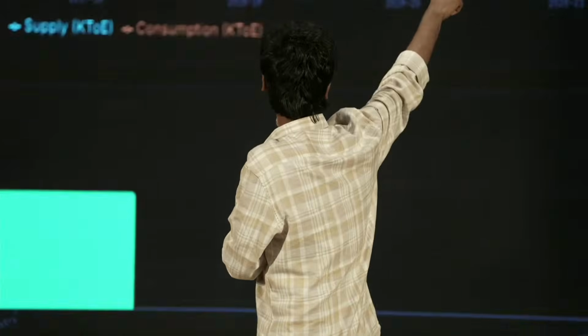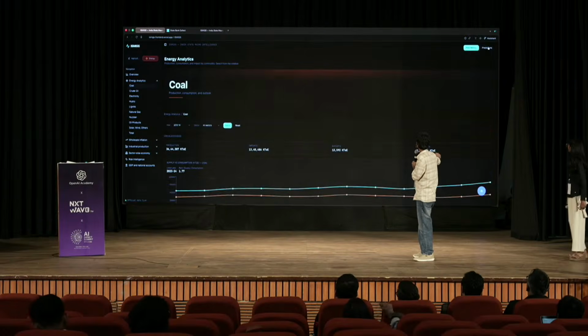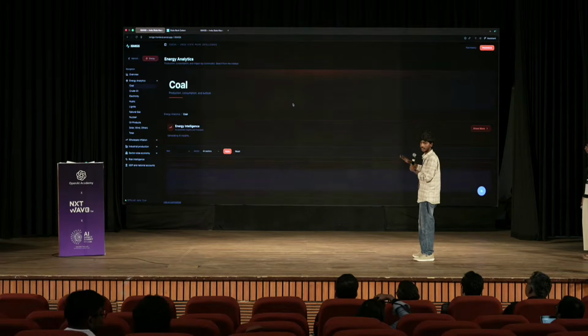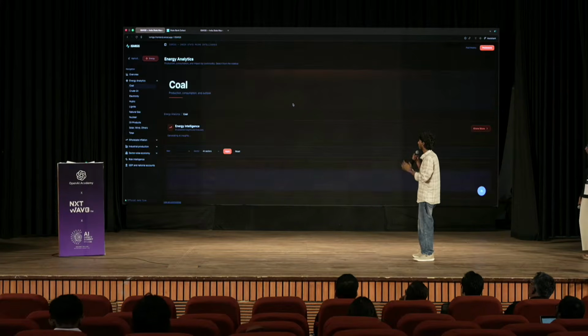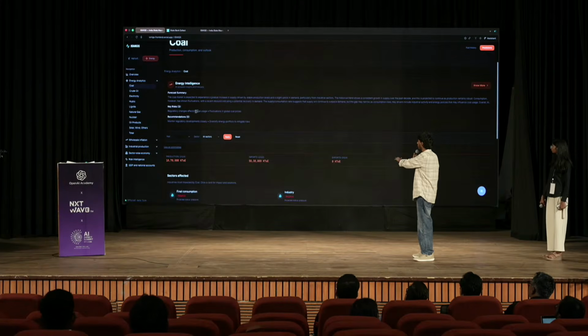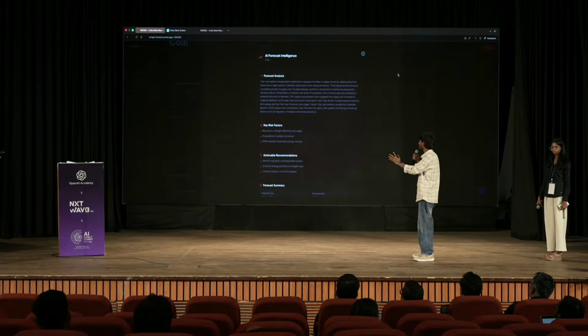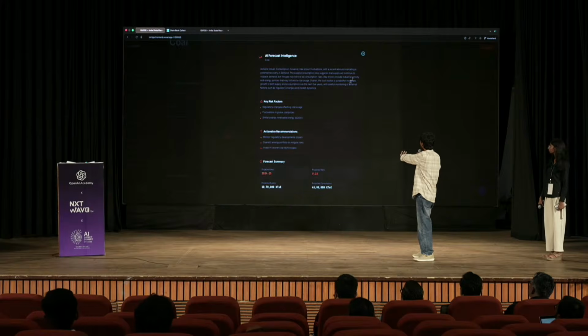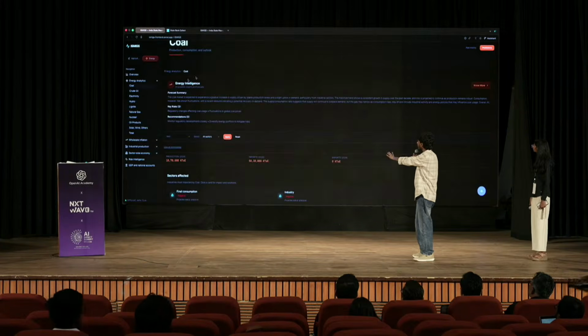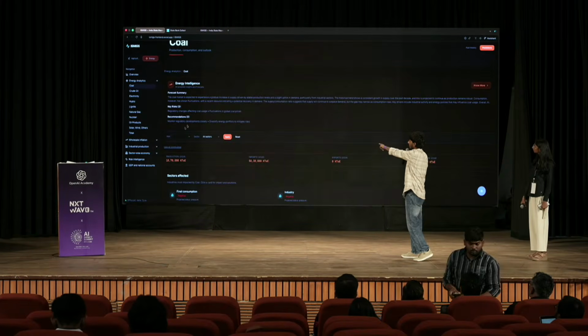And when we click on the predictions, according to those analytics, the predictions are done for 10 years. Using this, how much coal will be produced and how much coal will be exported can be predicted using AI. We have analyzed it like this for everything, like coal and crude oil.